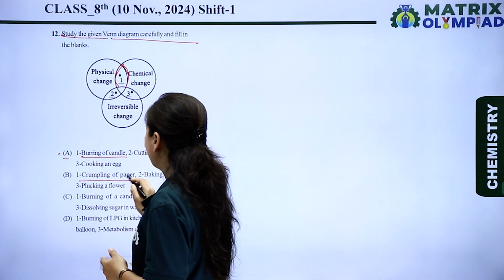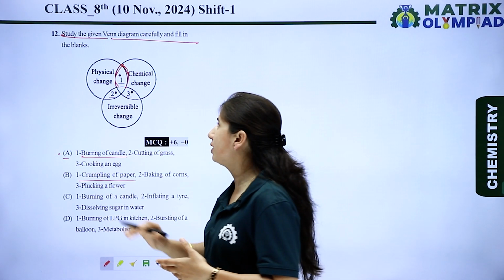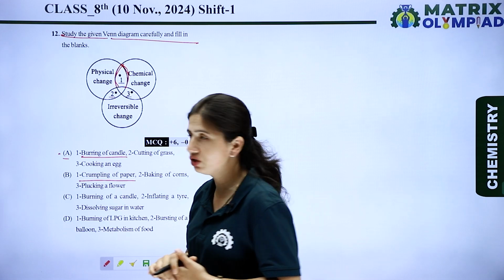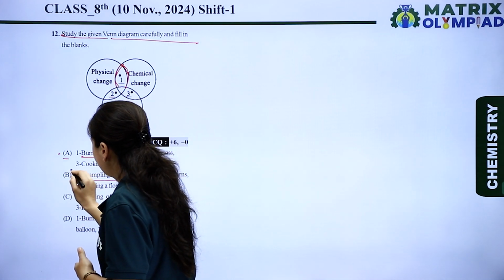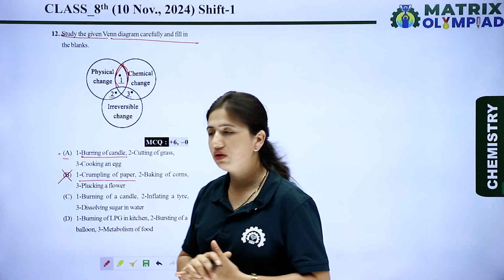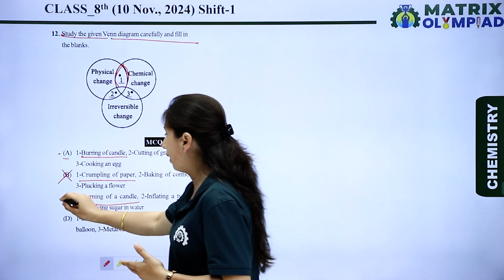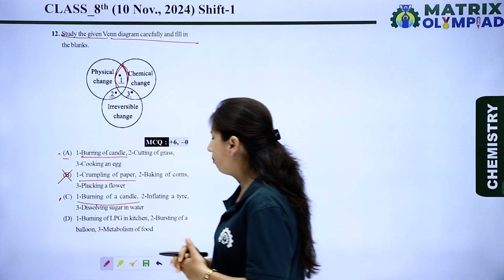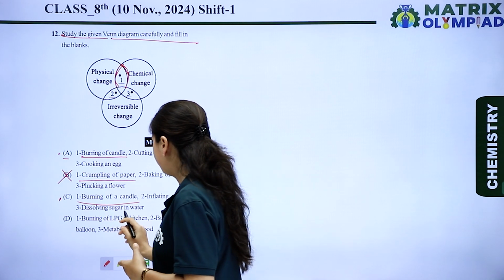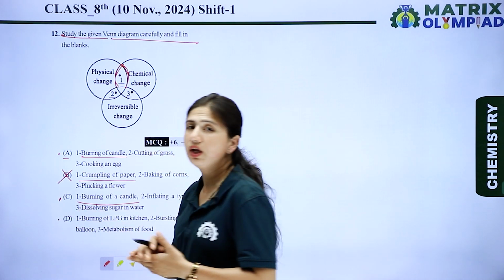Next one is crumpling of paper. Crumpling of paper is a physical change, not chemical change. So this is a completely wrong option. Now the next is burning of candle, so it might be the right option. Next is the burning of LPG in kitchen. So it may be the right option.